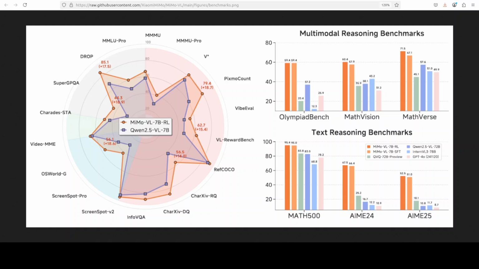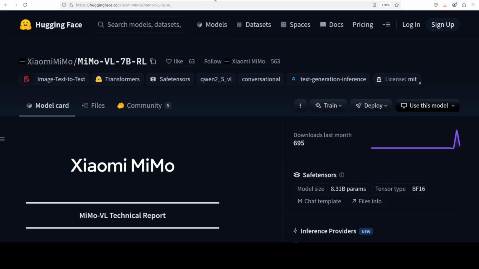And then a subsequent post-training phase was conducted where they introduced mixed on-policy reinforcement learning, which is a new framework that seamlessly integrates diverse reward signals spanning perception accuracy, visual grounding precision, logical reasoning capabilities, and human AI preferences. And that is how this model with RL or reinforcement learning was created, and this is what we are going to install in this video.